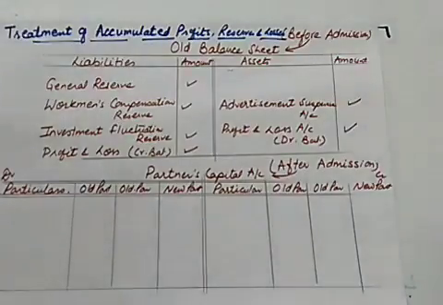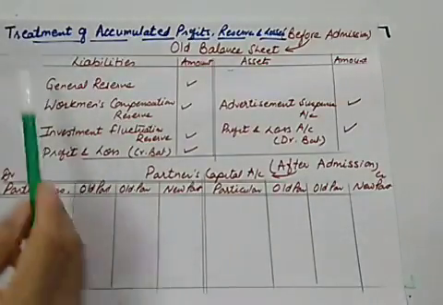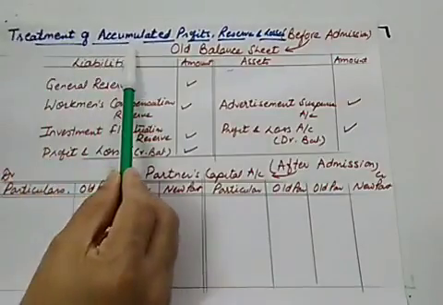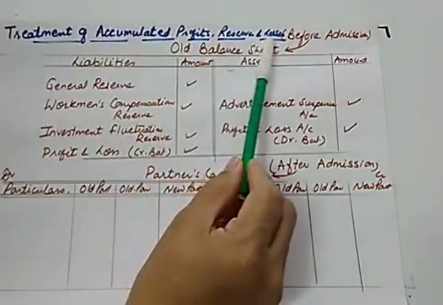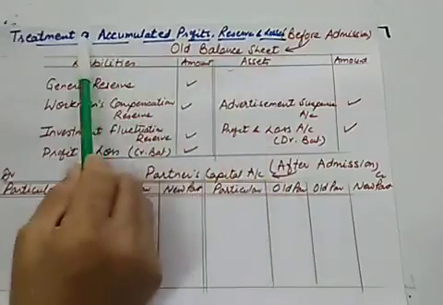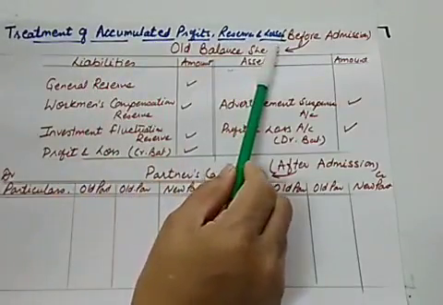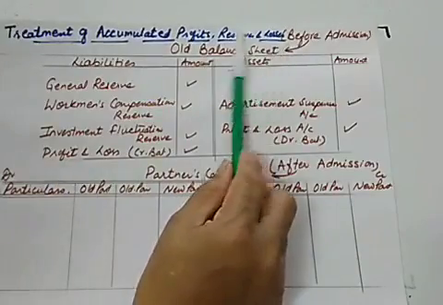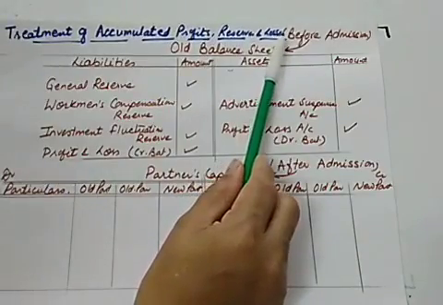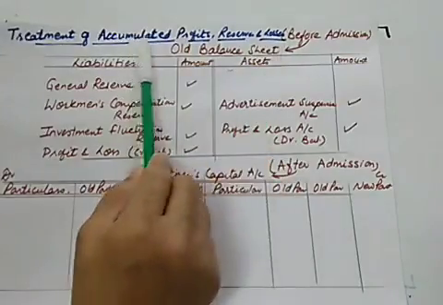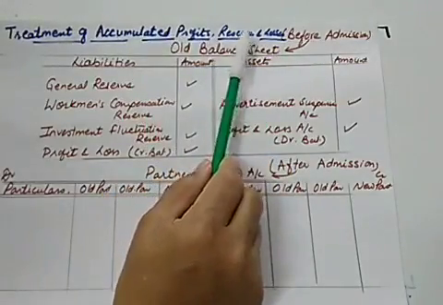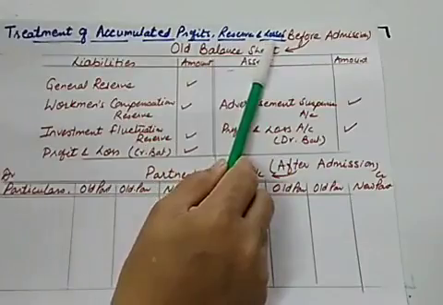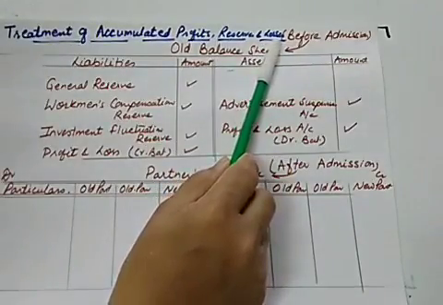Hello dear students, today we are going to do a very important topic, that is the treatment of accumulated profits, reserves and losses. We have done this particular topic at the time of change in profit sharing ratio, and now we are doing it in admission, and in retirement and death also we will be doing this topic. So this topic is a very important topic of the whole partnership firm.